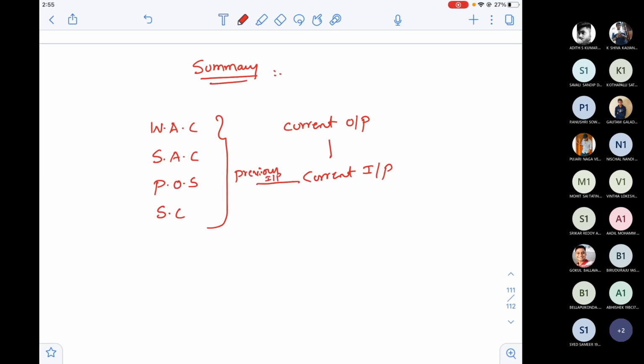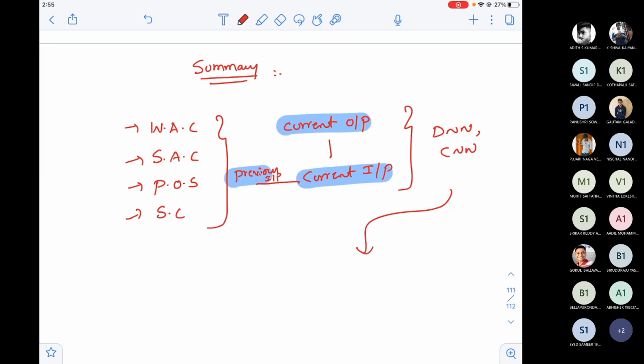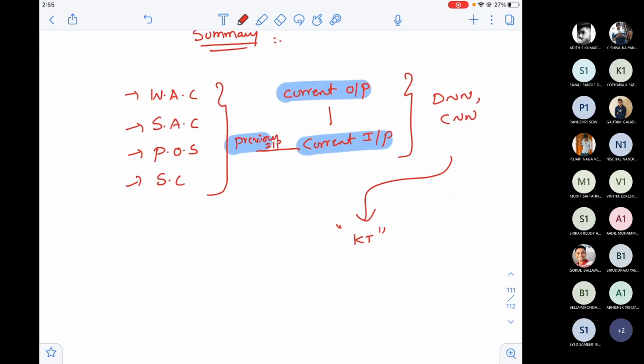Any application that has this constraint cannot be solved by DNN or CNN because there is no knowledge transfer from one architecture to the other. We identified that the entire knowledge is represented in the form of weights. You'll also see this in the labs.